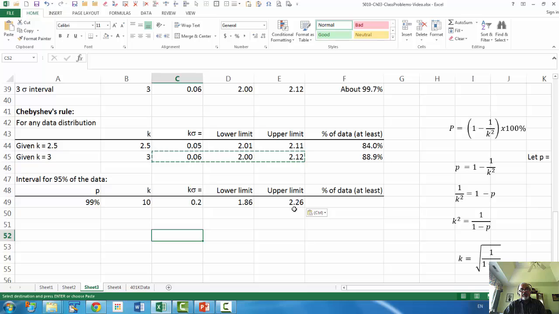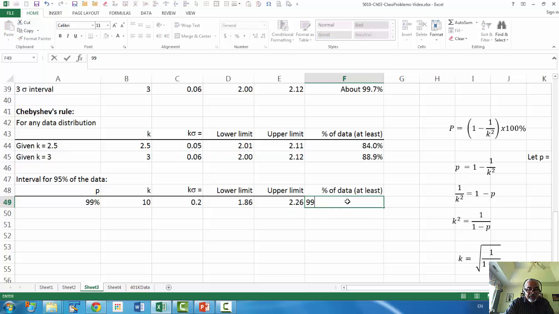The upper limit is 2.26, which means a 2-liter bottle has to be made big enough to hold 2.26, because that is how the machine is set. If it does not have a bell-shaped distribution, it's set to fill anywhere between 1.86 and 2.26 liters of cola. This kind of information is very useful in manufacturing situations. Of course, here the percentage of data would be 99%.